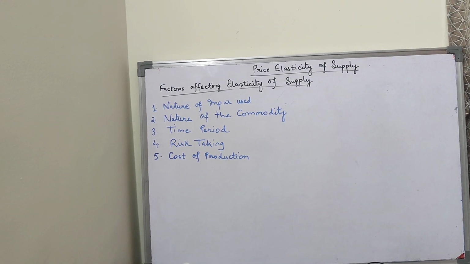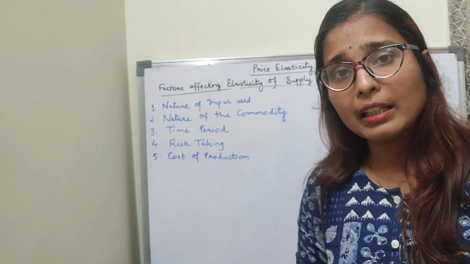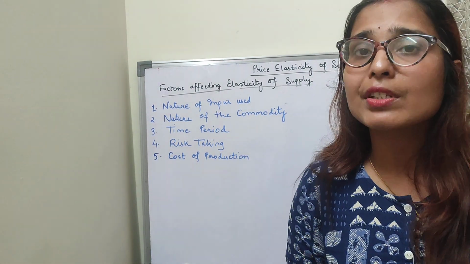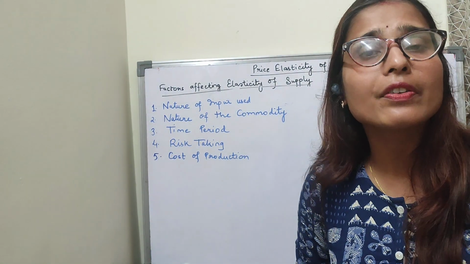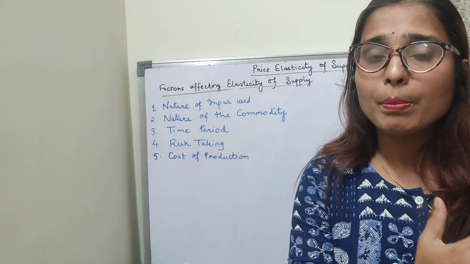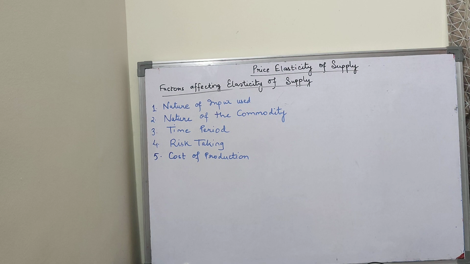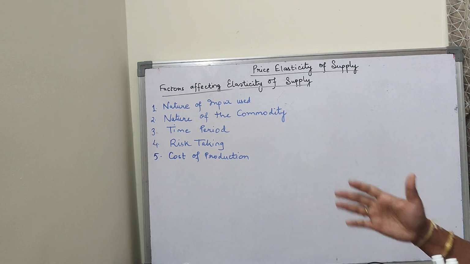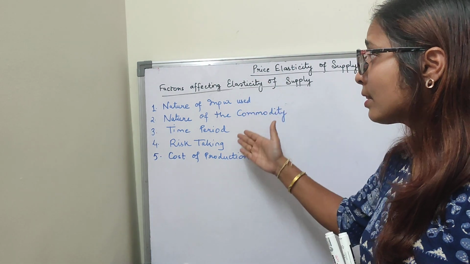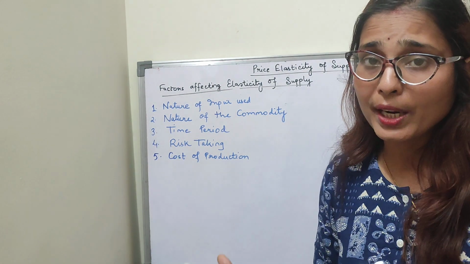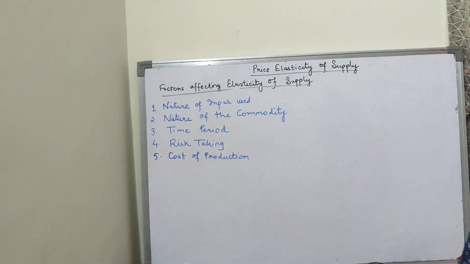Now children, we will just end this chapter by discussing the last topic, that is the factors affecting elasticity of supply. Till yet we have studied that there is a positive and direct relationship between the price and quantity supplied. Now we shall study the factors that determine the elasticity of supply of a commodity to change in its price. So there are other factors which change supply.